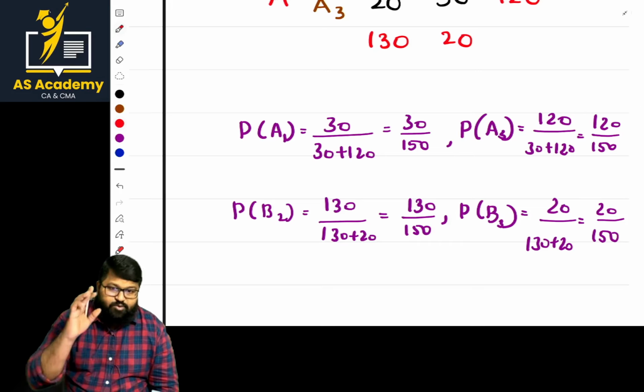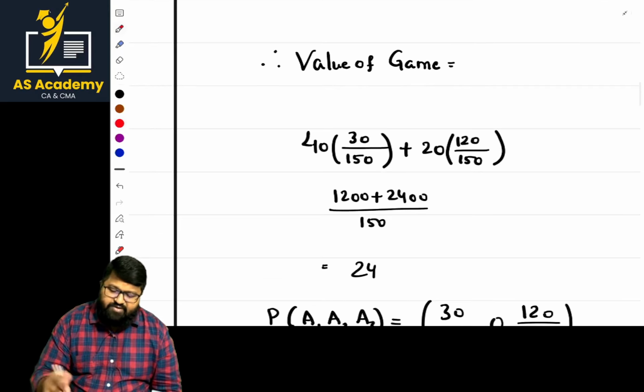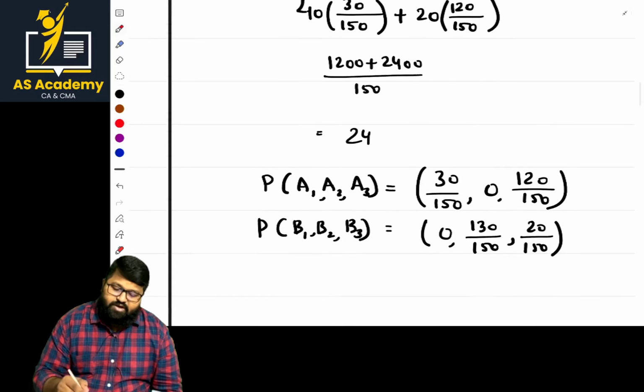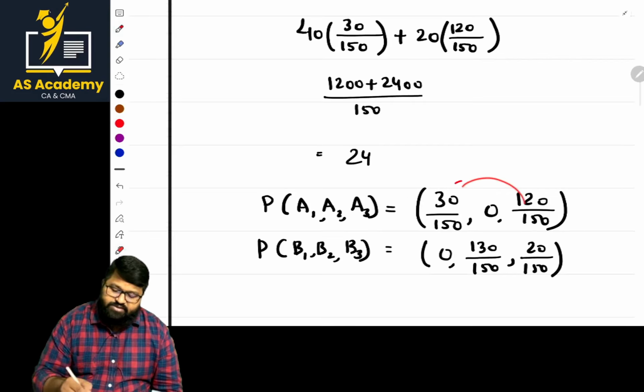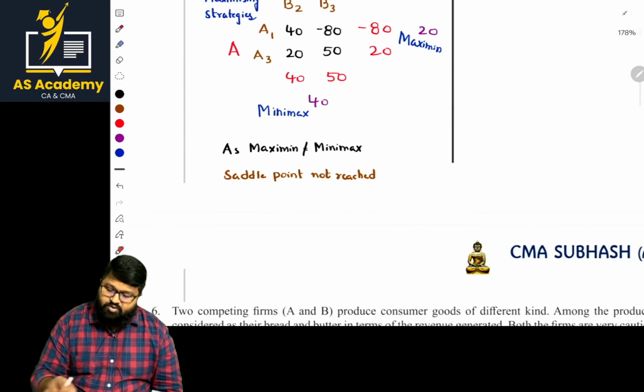One more thing, when you are writing at the end the value of the game, what is most important is that you have to mention the probabilities for all the values. Value of game is here, same way we mention, and the probabilities for this also are mentioned. Because of the zero parts, that is the most important aspect. If it is done, let us go with the other problem.